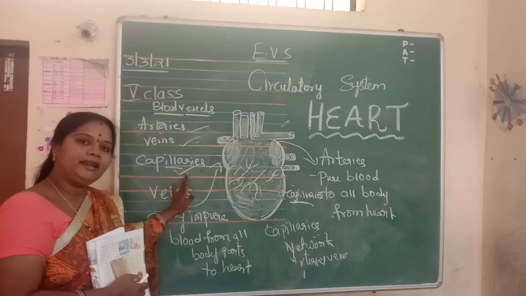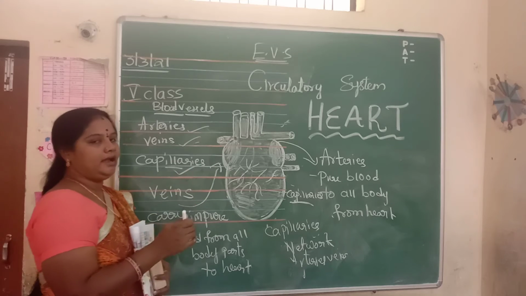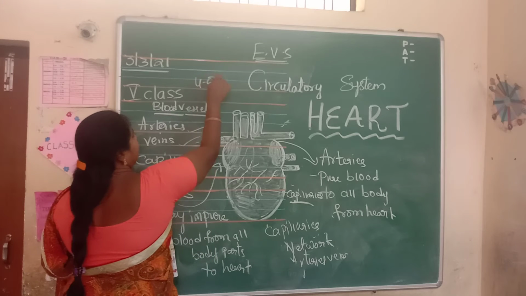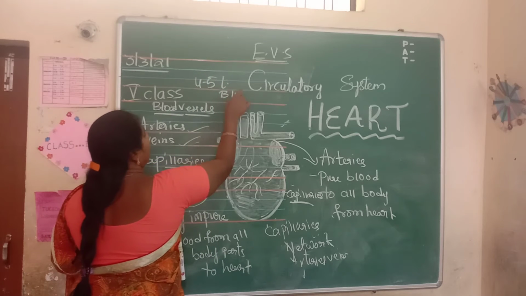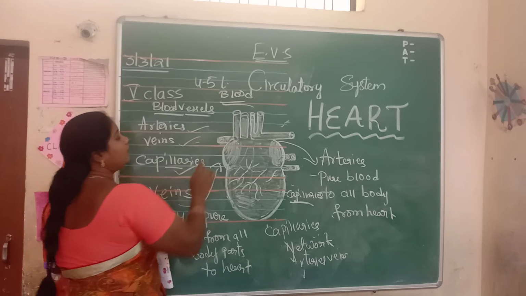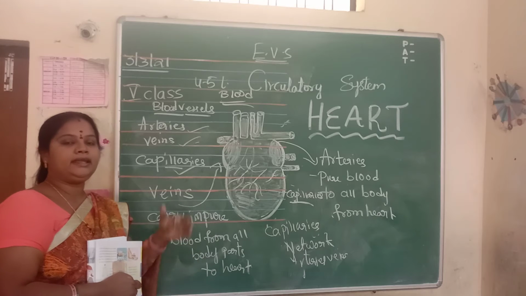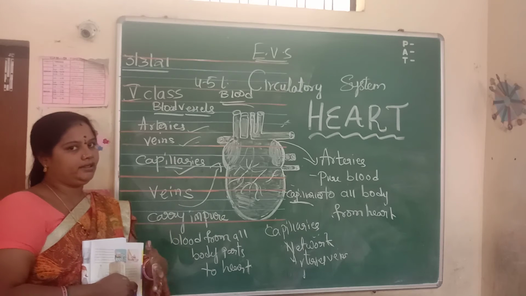What is blood? Blood is a red colored liquid, and an adult person should have 4 to 5 liters of blood. How much? 4 to 5 liters of blood, and it flows throughout the body and supplies oxygenated blood to all the parts.